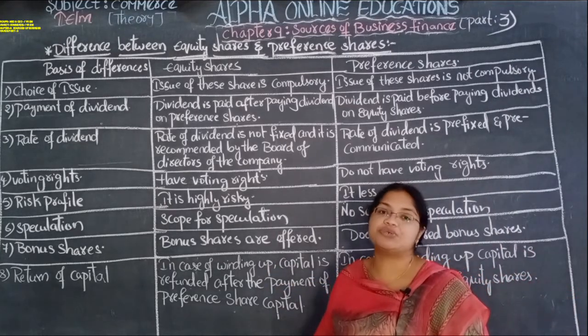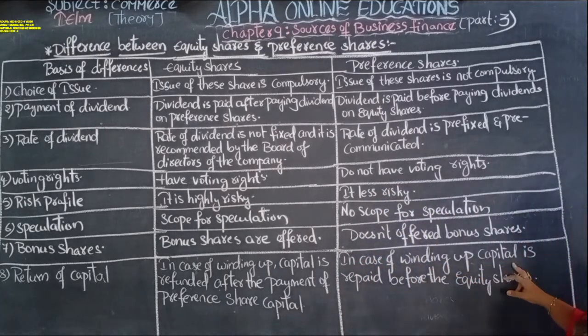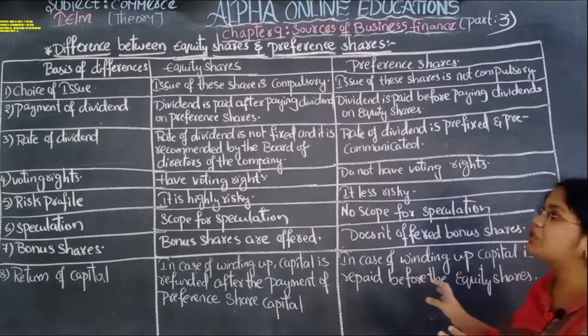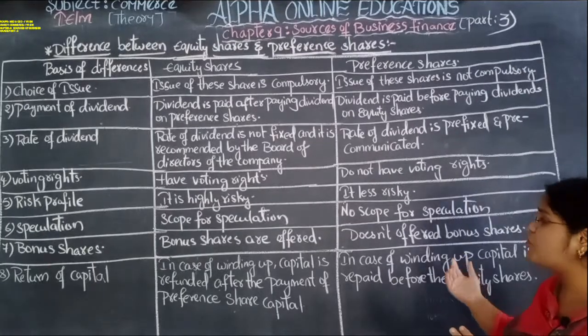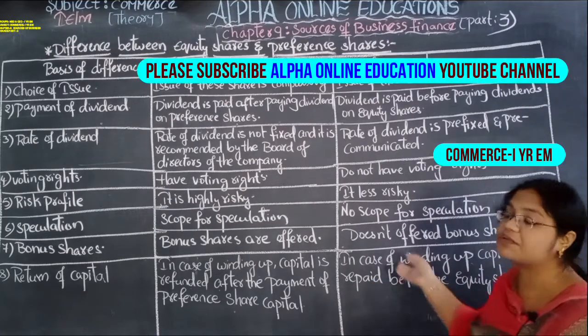Winding up means during the closing of the company. So in case of winding up, capital is repaid to preference shareholders before the equity shareholders.